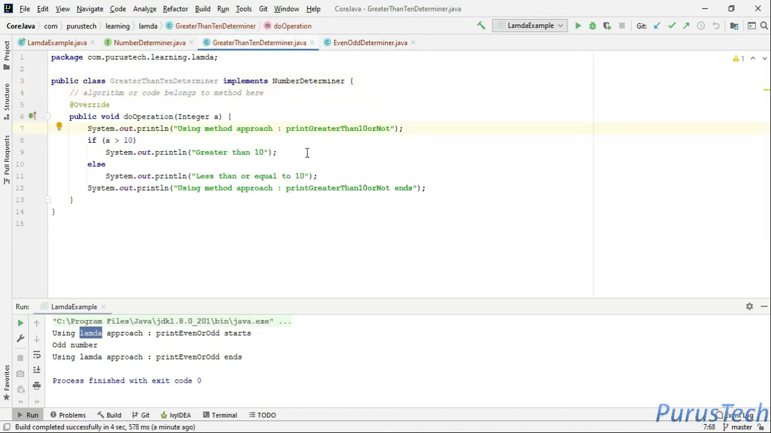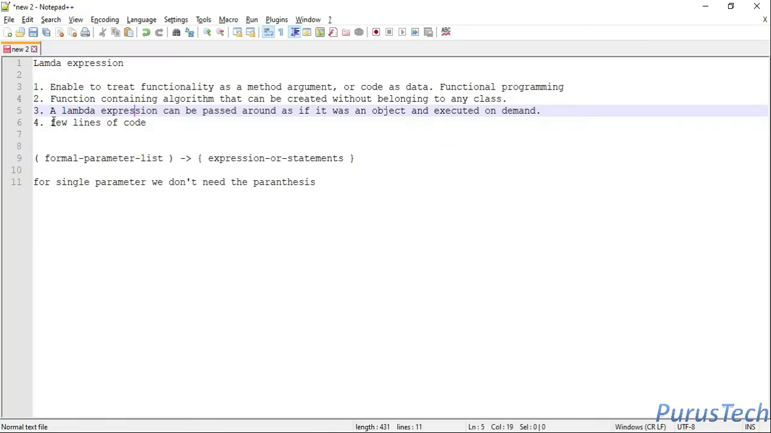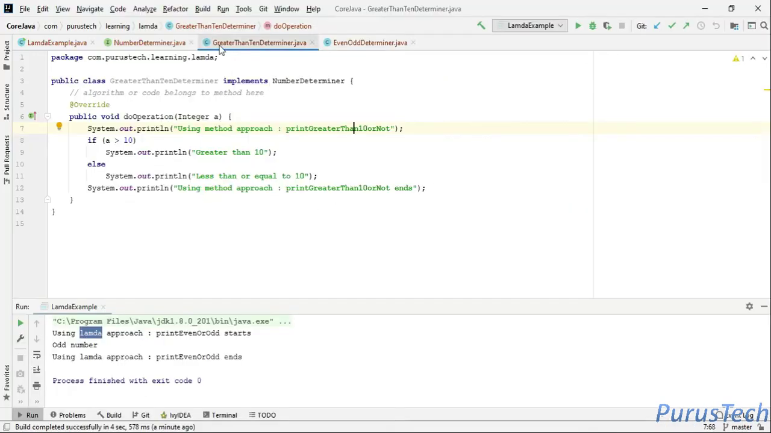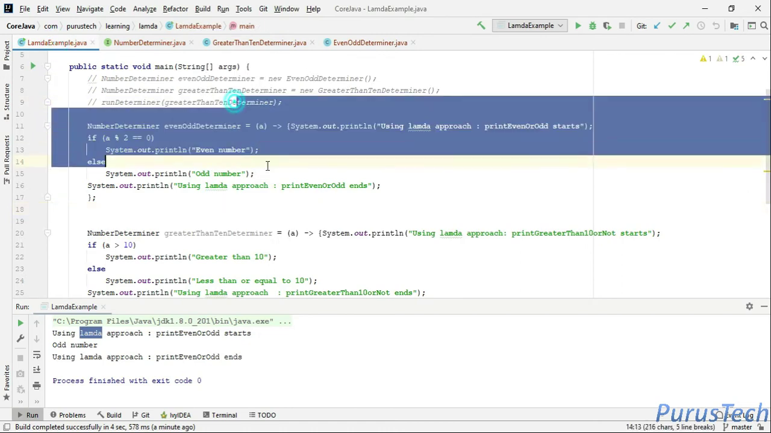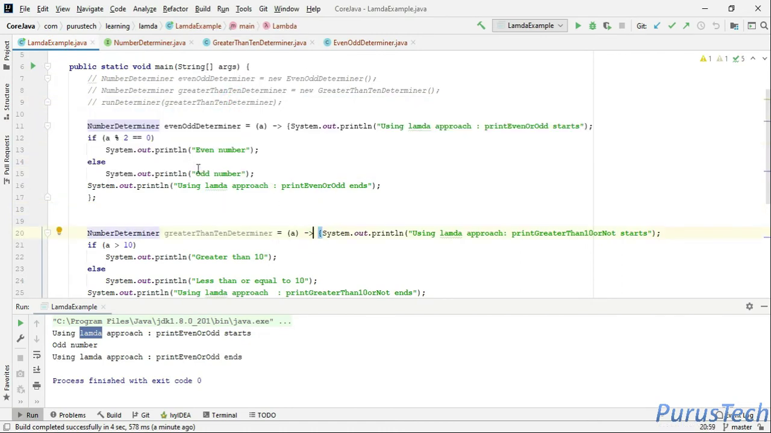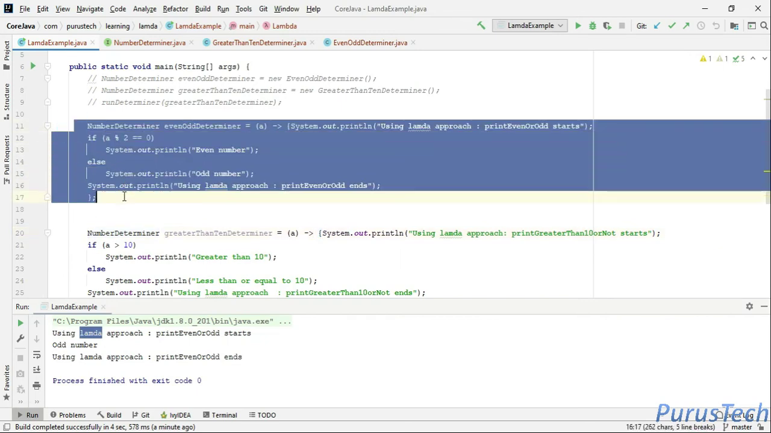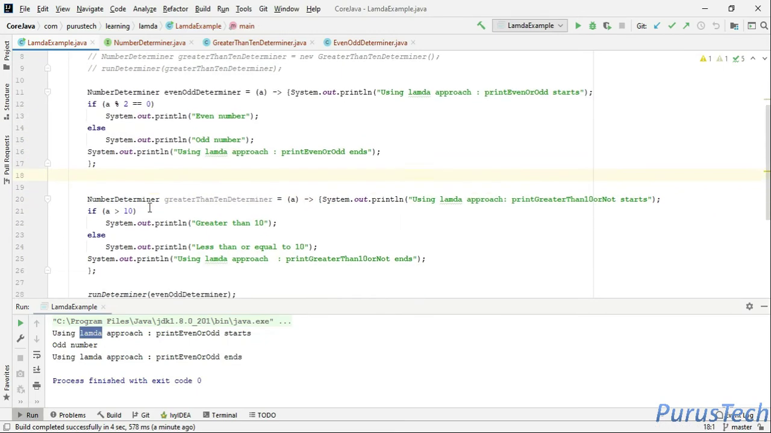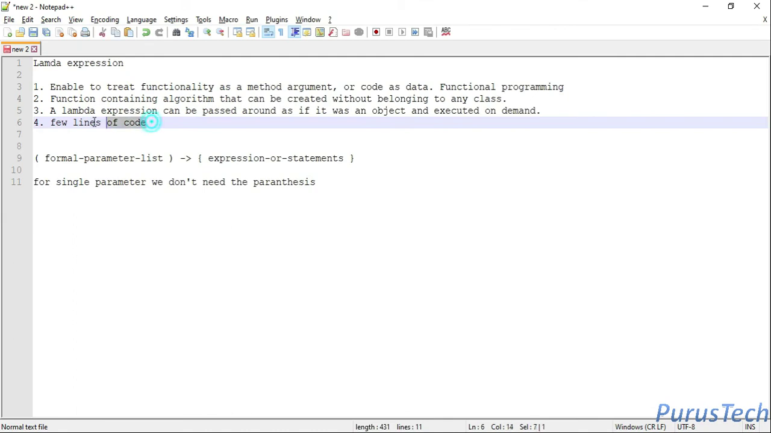See this. This is the fourth point. Few lines of code are required to do this. Even this particular solution you could have done with the anonymous inner class method also, but that still requires two anonymous classes to be created. Here we did not require to create any class. That is the fourth point. So we are achieving the same functionality by using few lines of code.